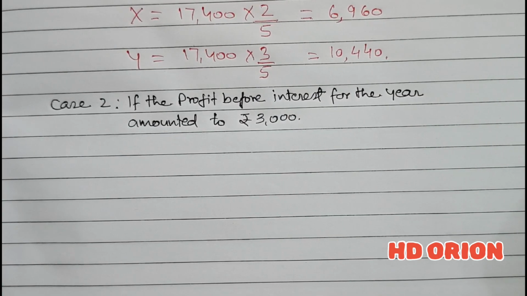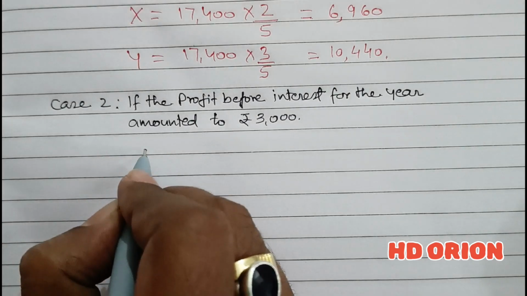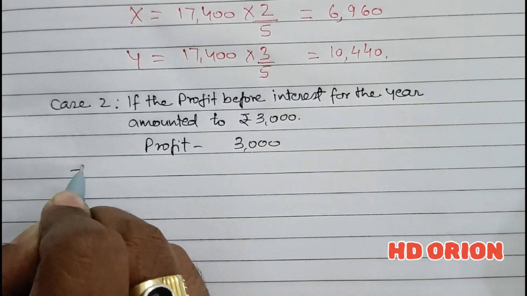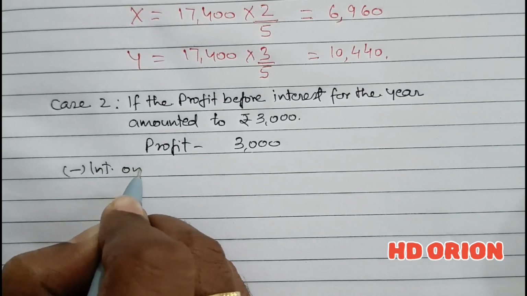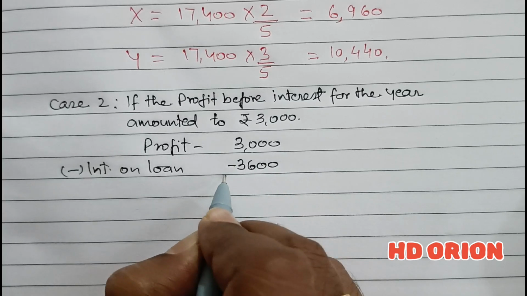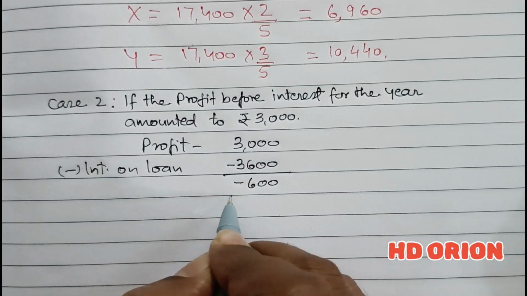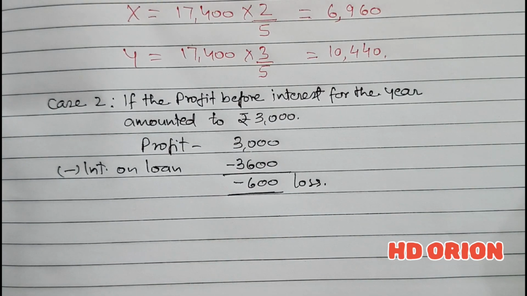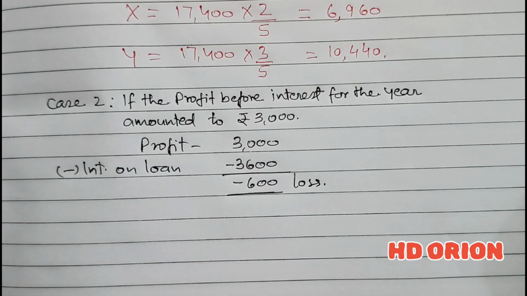Now let us discuss case 2. If the profit before interest for the year amounted to rupees 3,000. In that case also we have to give full interest on loan to the partners irrespective of profit or loss, because interest on loan is a charge against profit. So profit is how much? Profit is rupees 3,000. In this we will subtract interest on loan. Interest on loan, as we have earlier calculated, is rupees 3,600. So when we subtract this, we get a loss of minus 600, which is a loss. So this loss will be given to the partners. Of course, they also will be receiving interest on capital.